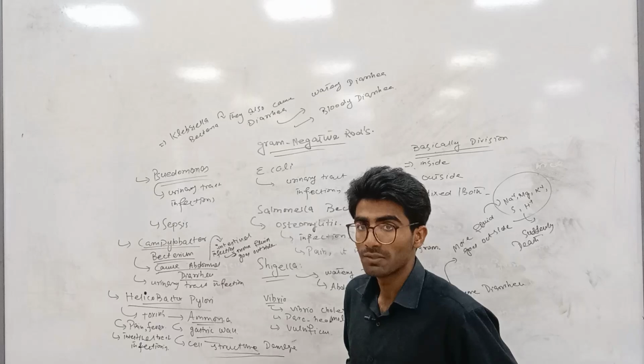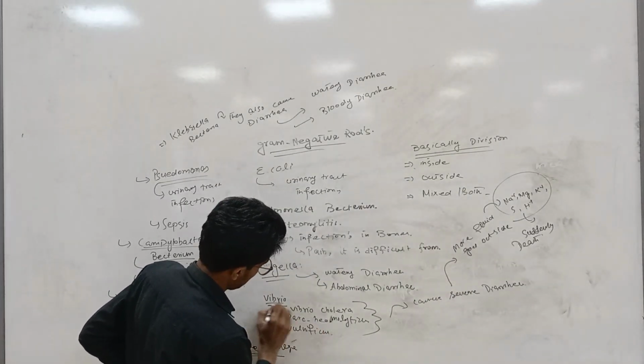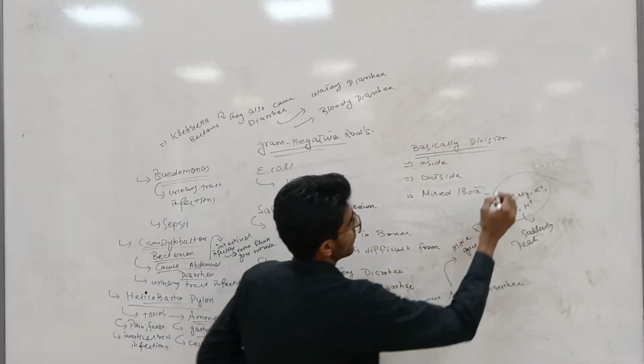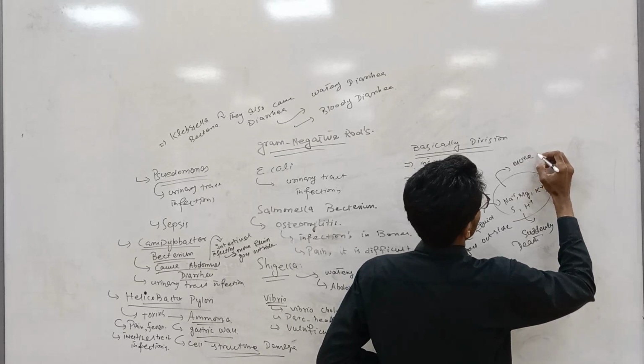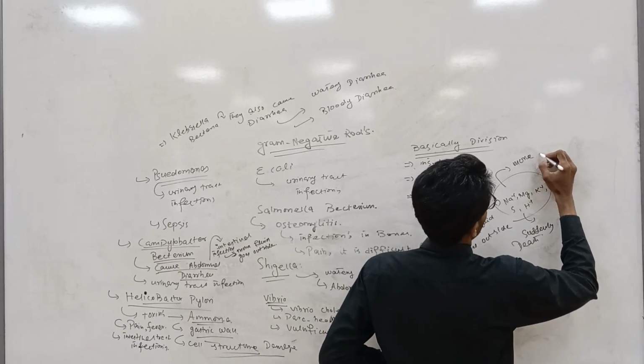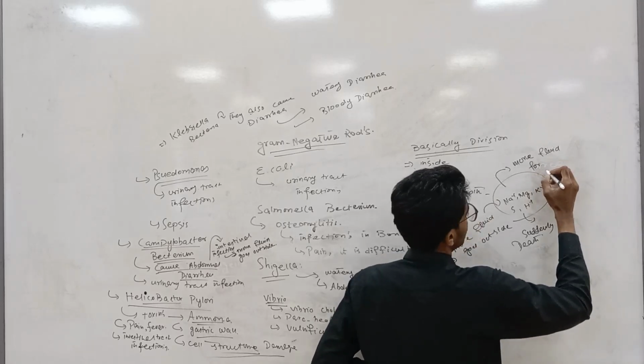We use antibiotics for the treatment. But for the Vibrio bacterium, the treatment is more fluid for the body.